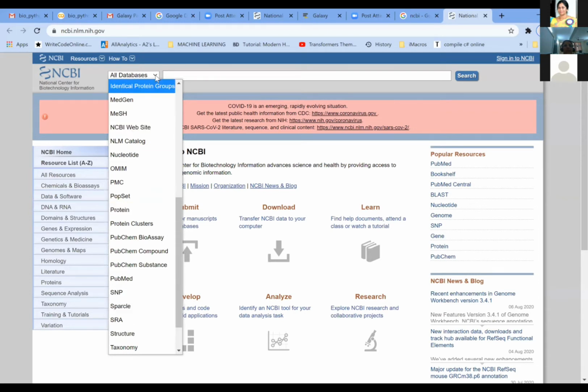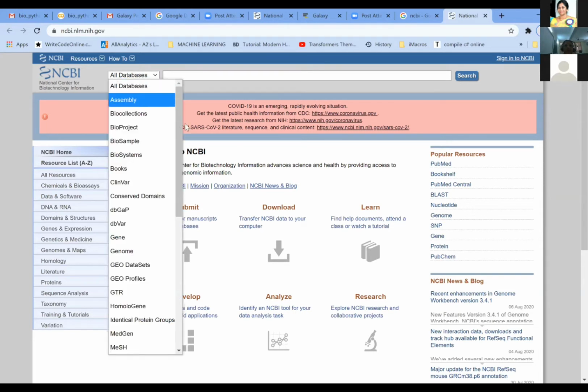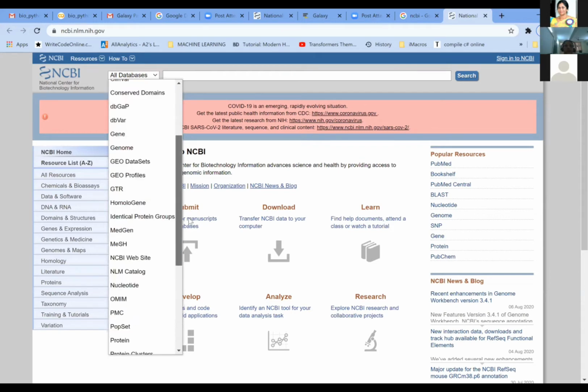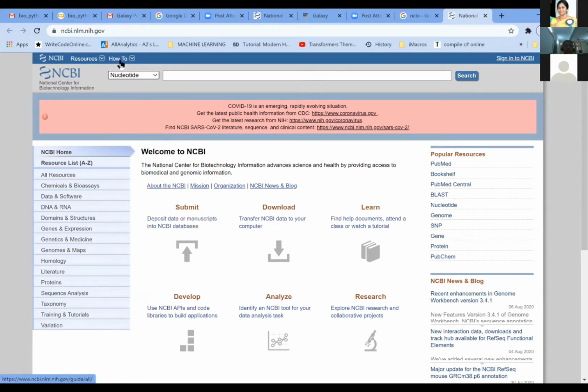So now, first I will demonstrate retrieving the nucleotide sequence. Here we need to click on databases and check for the nucleotide. You can see that the nucleotide is here. You click on the nucleotide, it changes to nucleotide, and here you can type any gene of your interest which you want to study. Nucleotide here means it may be DNA or RNA.